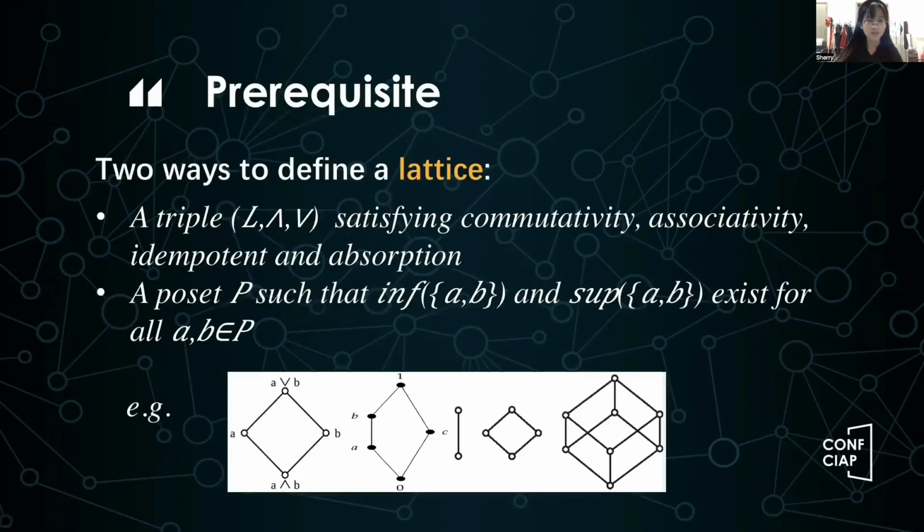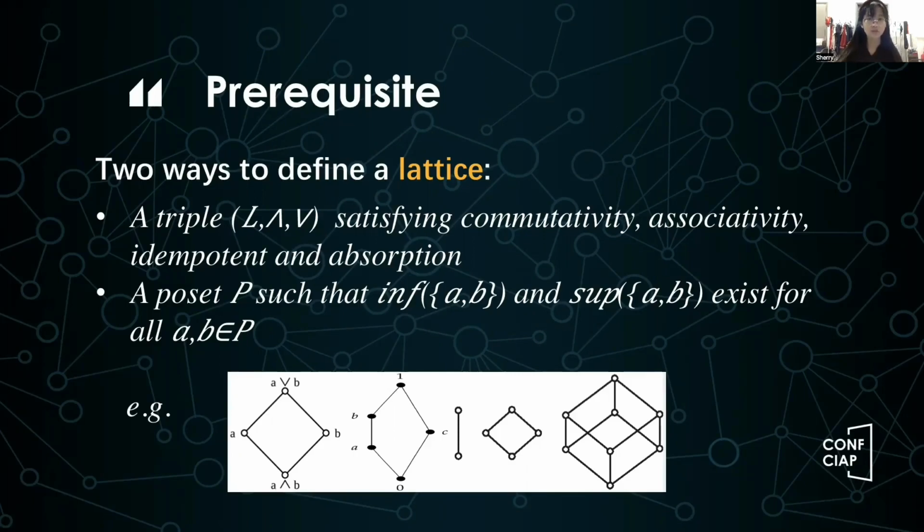Lattices are a fundamental concept in universal algebra, and they can be defined in two equivalent ways. We can either define a lattice as a triple (L, meet, join) such that the triple satisfies four axioms, or we can define a lattice using a partially ordered set P such that the infimum and supremum of a and b both exist for all a and b in P. You may wonder why these two definitions are equivalent. The key point is to define x is less than or equal to y if and only if x meet y equals x. In this way, we can always regard meet as taking the infimum and join as taking the supremum.